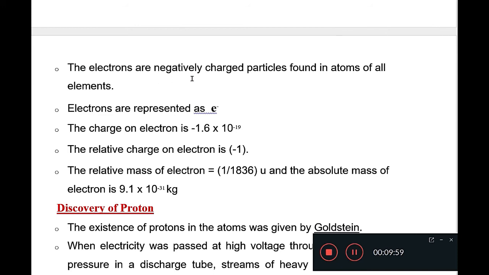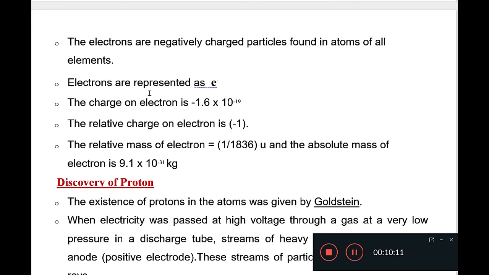The electrons are negatively charged particles found in the atoms of all the elements. Means electrons are present in all the elements or in all atoms. Electrons are represented as small e negative. Negative shows the charge of the electron.